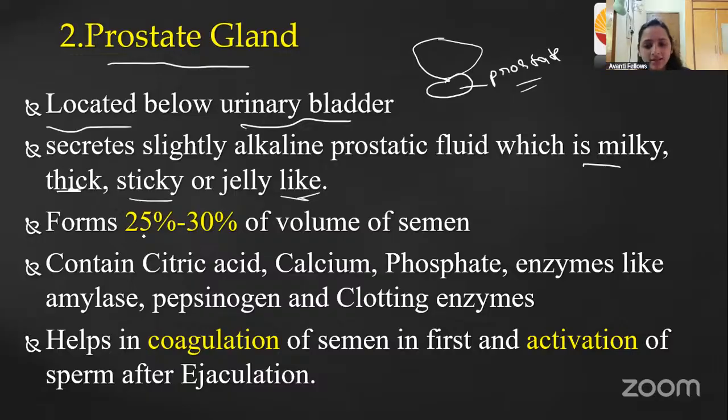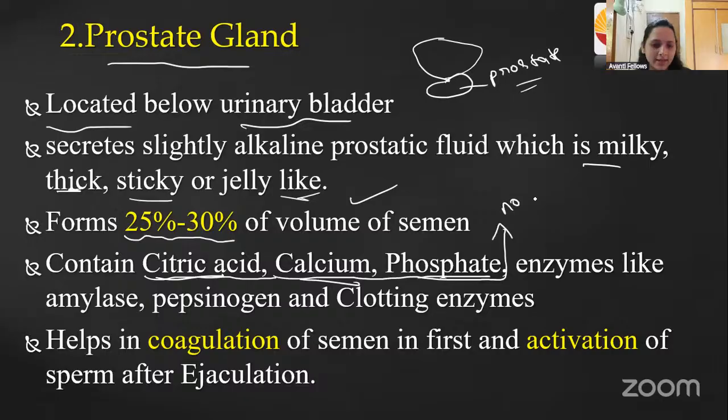Here it gives around 20 to 30% of the volume of the semen, and it contains citric acid, calcium, and phosphate. So what is the use of the citric acid, calcium, and phosphate? It is nourishment. It is going to give nourishment for the sperm which is present in the semen.